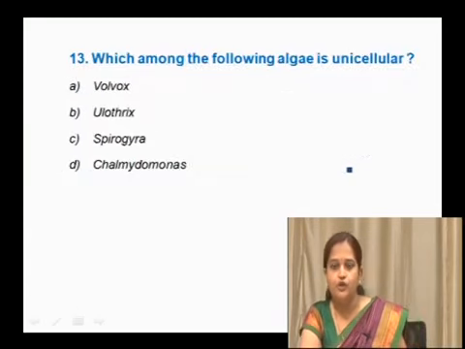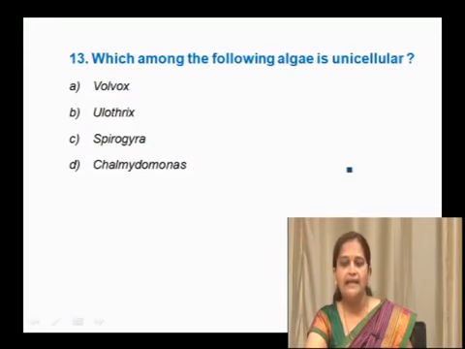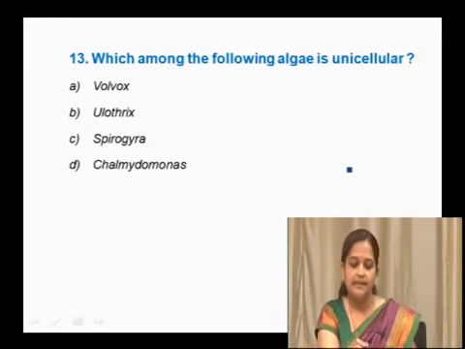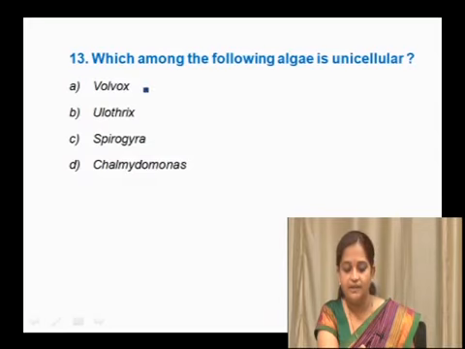So, we will move to the next question. Which among the following algae is unicellular? The options are: option A is Volvox, option B is Ulothrix, option C is Spirogyra and option D is Chlamydomonas. Volvox is an example of algae, but which kind of organization? It is colonial. Volvox is a colonial form, so it is not unicellular. Ulothrix is a filamentous form, so it is not a correct option either.